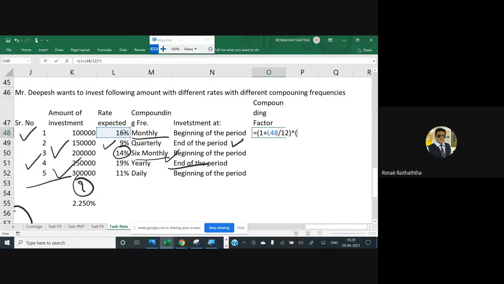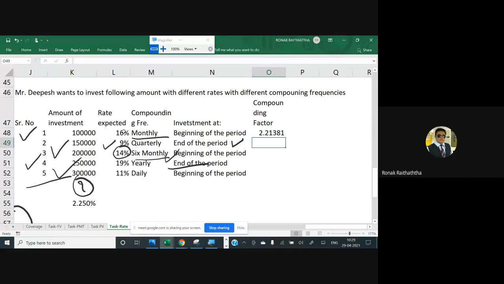So obviously, sir, there are 5 years that is to be multiplied by 12. So you get 60 basically. And from 60, we are not reducing 1. Why we are not reducing 1? Because investment is made at the beginning of the period only. So pressing enter. So compounding factor stands around 2.21 for this.